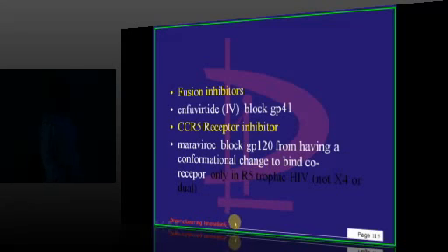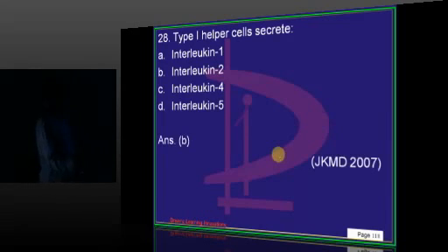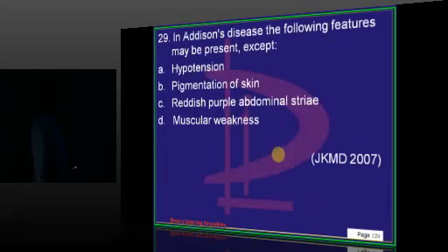So, a favorite question of the examiner. You can't afford to make a mistake when it comes in tomorrow's exam. Type 1 helper cells basically produce what? Interleukin 2 is classically produced from activated CD4 plus T cells, is what you need to remember. IL-1 causes fever, IL-2 causes T cell stimulation, IL-3 is bone marrow stimulation, IL-4 is IgE stimulation, IL-5 is IgA stimulation. This interleukin Suprabhatam you have to revise every morning until the exam.